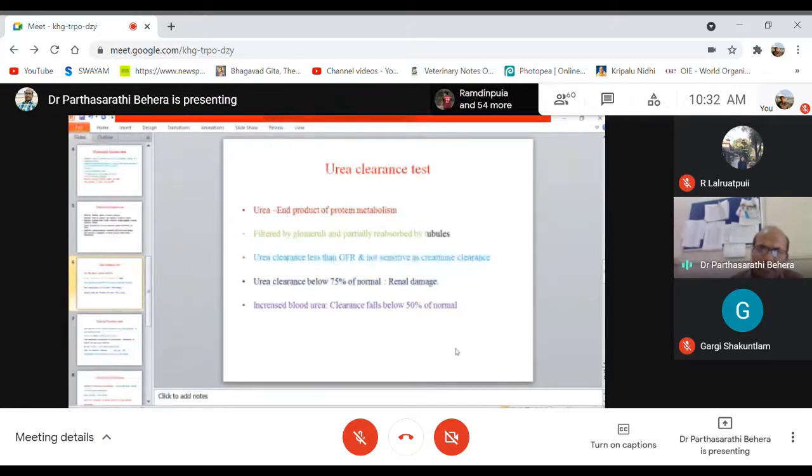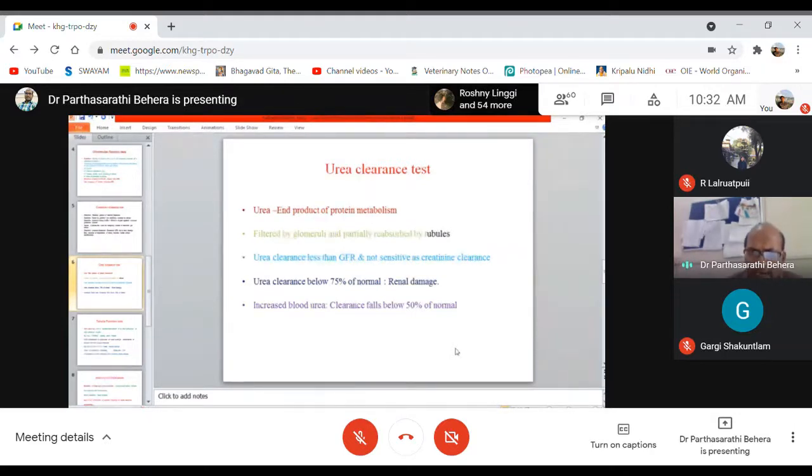So in this way, the urea clearance test is also an important indicator of kidney functions, but the sensitivity may be less as compared to the creatinine clearance test, but it is an important indicator of kidney damage or renal damage.